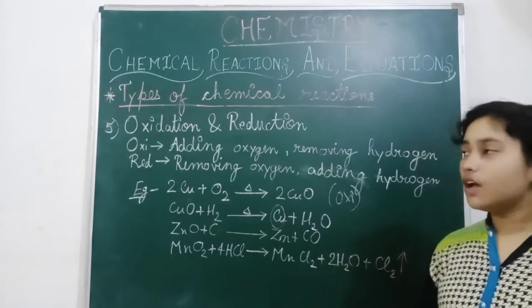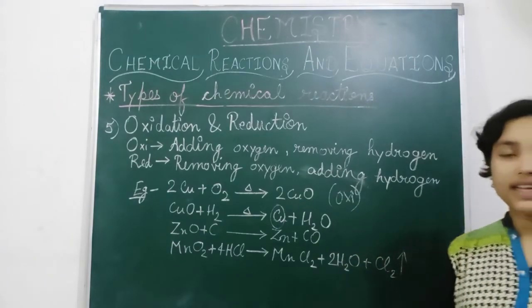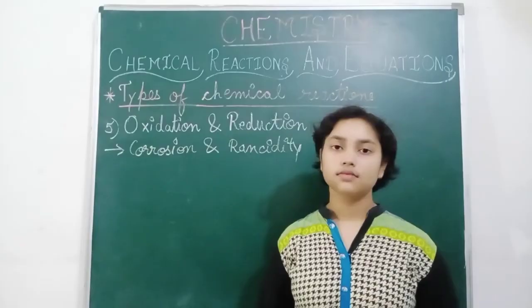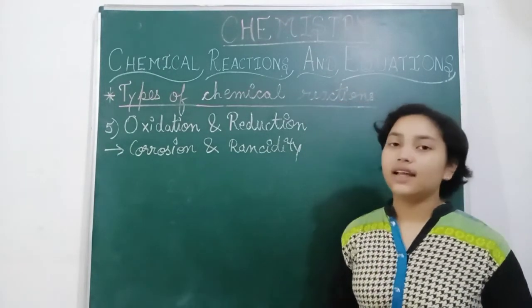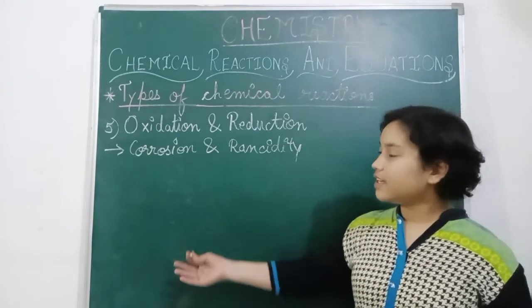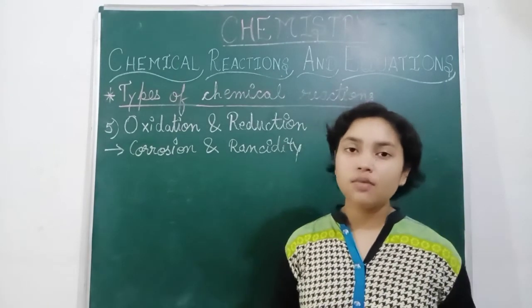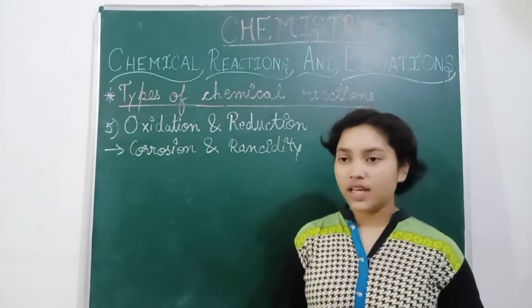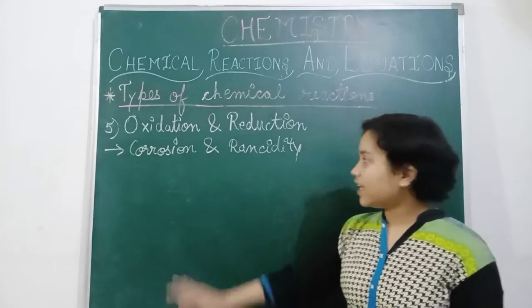Can we see all these reactions in our daily life? So let us discuss that. So mainly we can see two examples, corrosion and rancidity. So firstly corrosion. Corrosion is the eating away of metal, any metal, when it is exposed to air, moisture or atmosphere. So that is called corrosion.